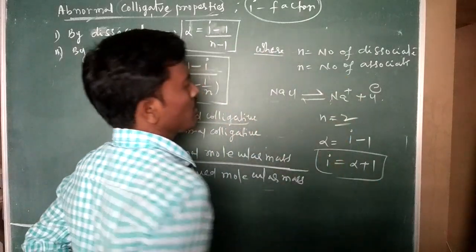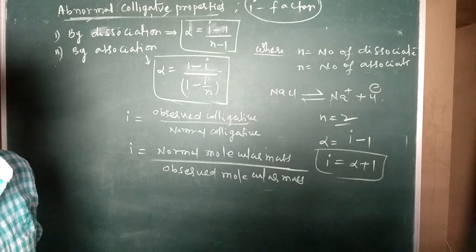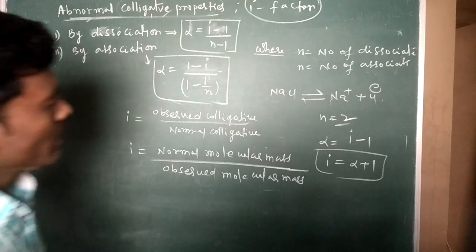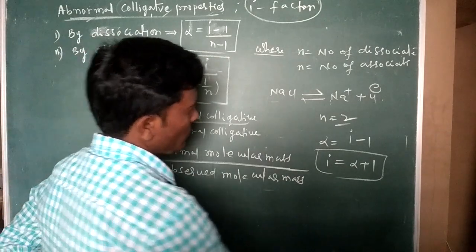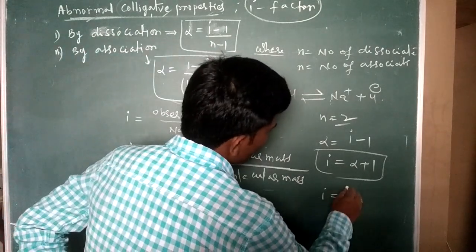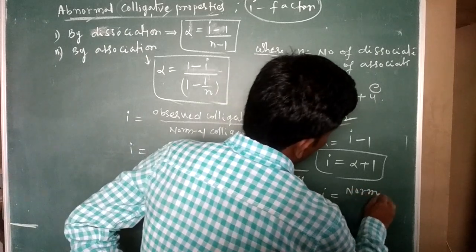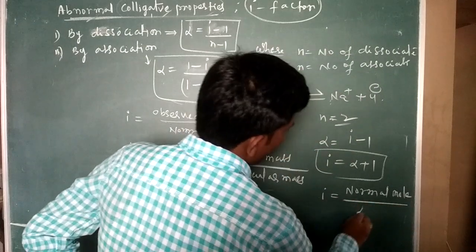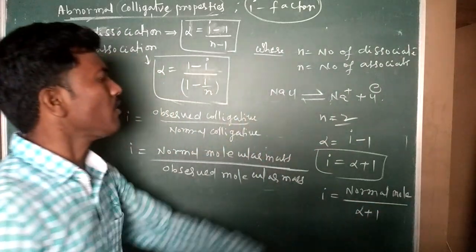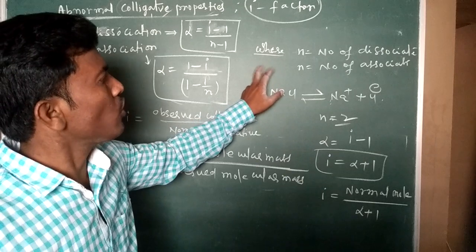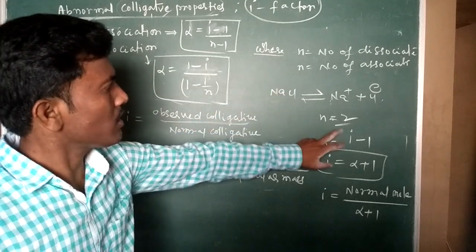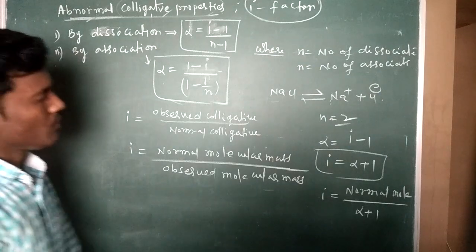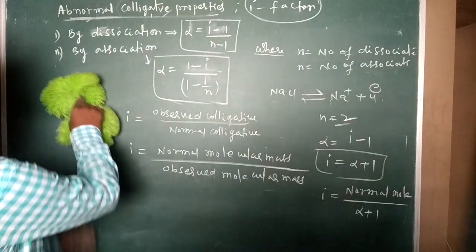If you want to calculate with respect to molecular mass, i is equal to normal molecular mass by observed molecular mass, which is alpha plus 1. We can calculate the molecular mass; this thing we can see later on.